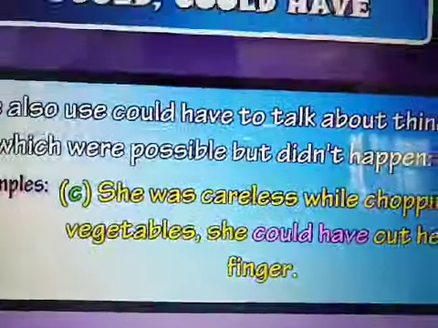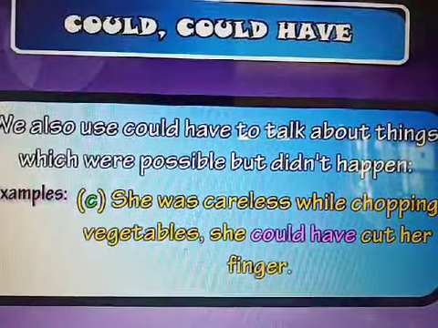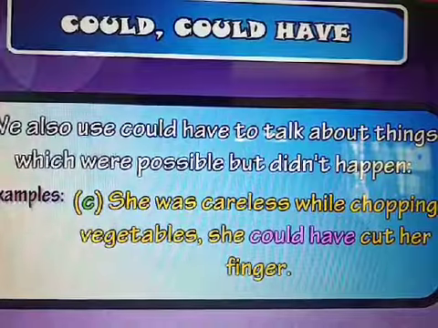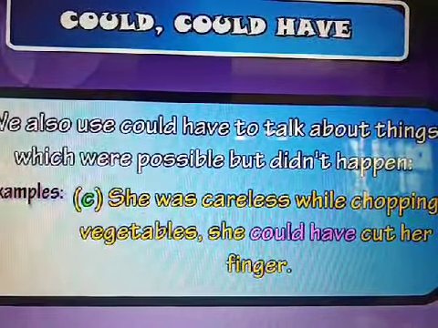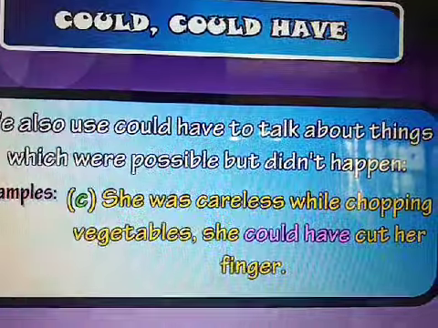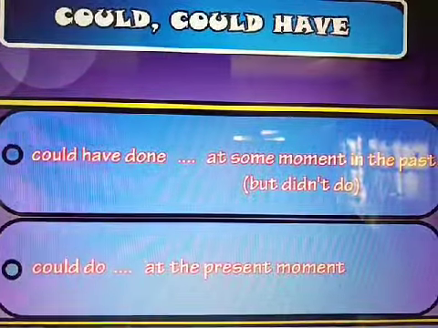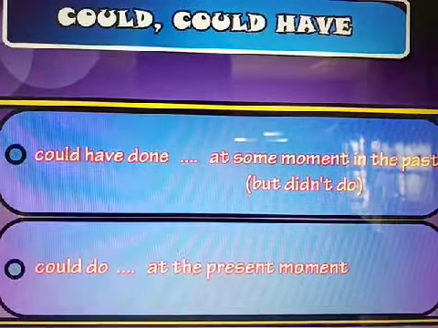We also use could have to talk about things which were possible but didn't happen. Example. She was careless while chopping vegetables. She could have cut her finger. Could have done at some moment in the past but didn't do. Could do at the present moment.